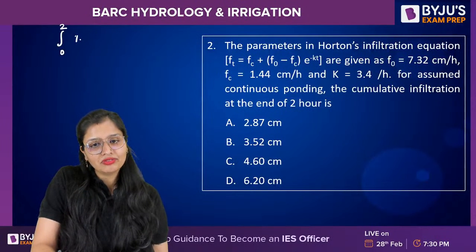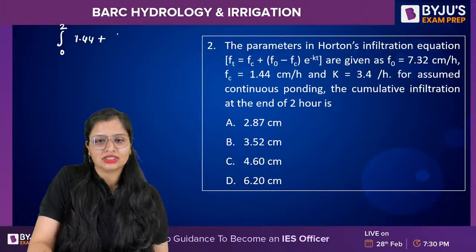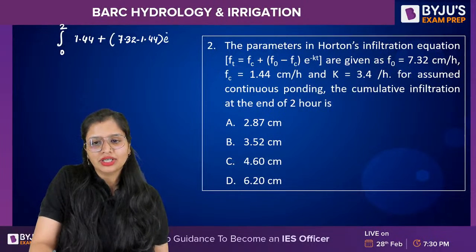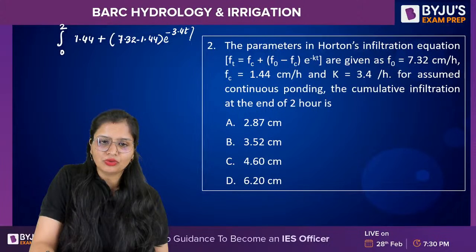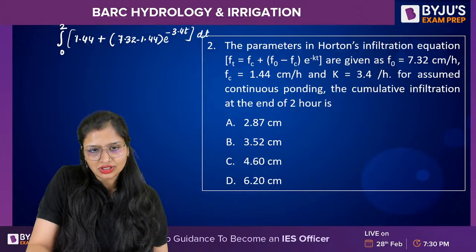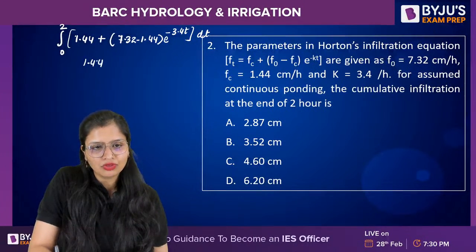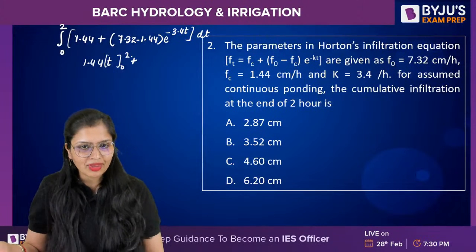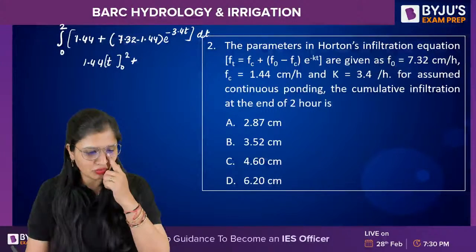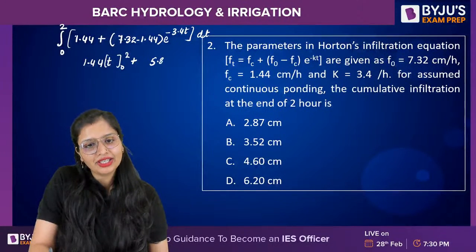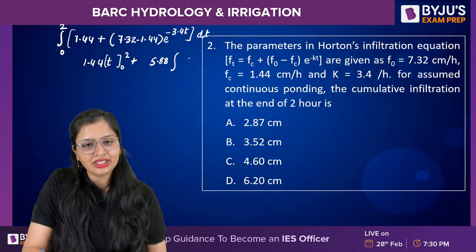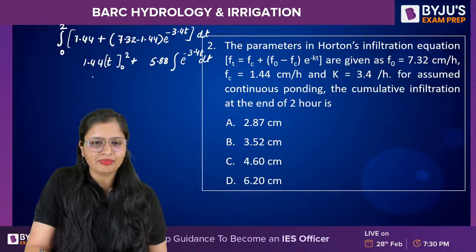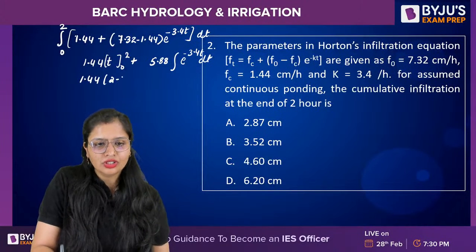Okay, so this will be the integral of 1.44 plus 7.32 minus 1.44 e to the power minus 3.4 t, dt. So this will be 1.44 t. I'm just directly doing the integration. And 7.32 minus 1.44 will become 5.88. If you integrate, there's no need for this, but fine, I'll do it. This time I'm doing it over dt. So this will be 1.44 times 2 minus 0.